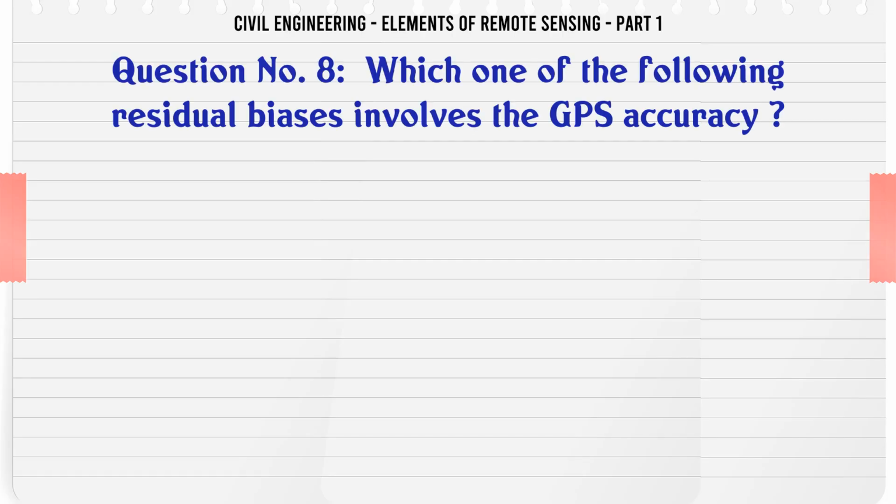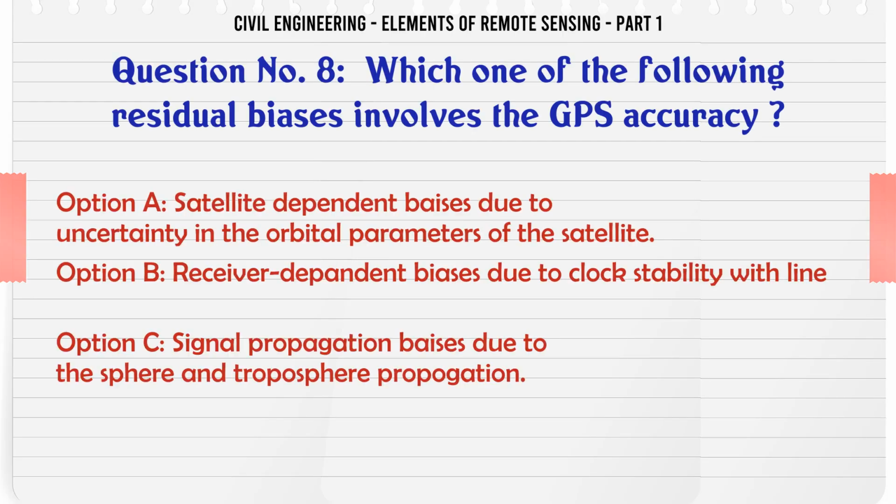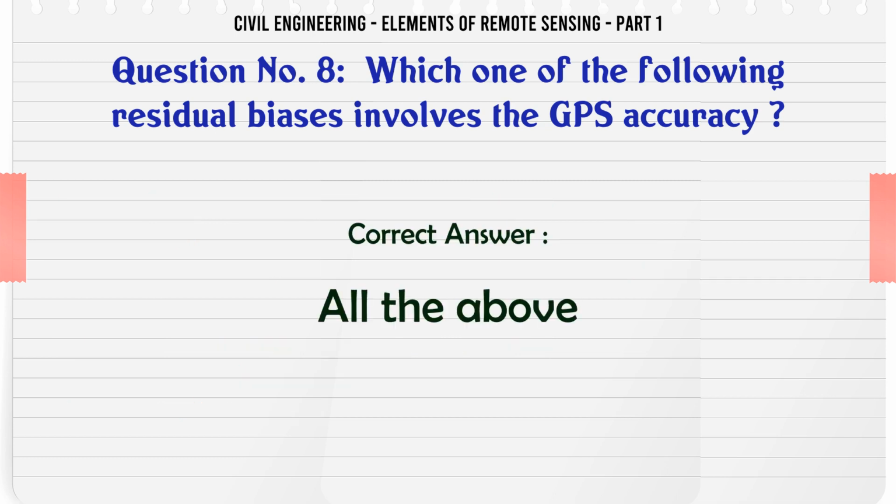Which one of the following residual biases involves the GPS accuracy? A. Satellite-dependent biases due to uncertainty in the orbital parameters of the satellite. B. Receiver-dependent biases due to clock stability with time. C. Signal propagation biases due to the ionosphere and troposphere propagation. D. All the above. The correct answer is all the above.